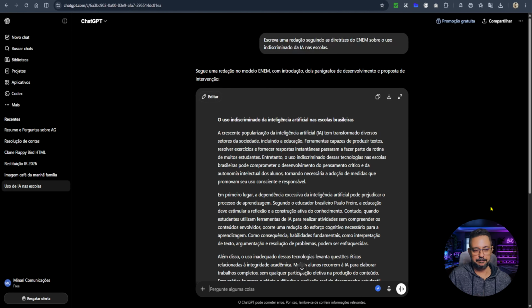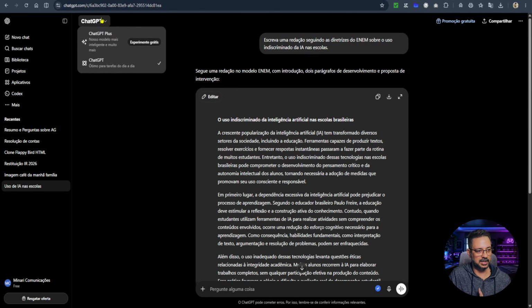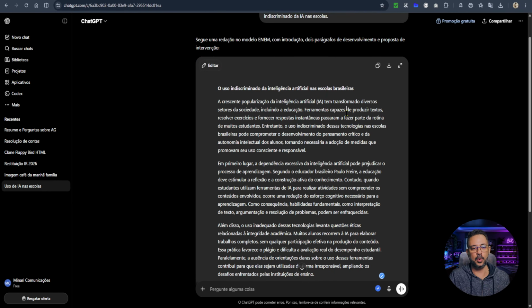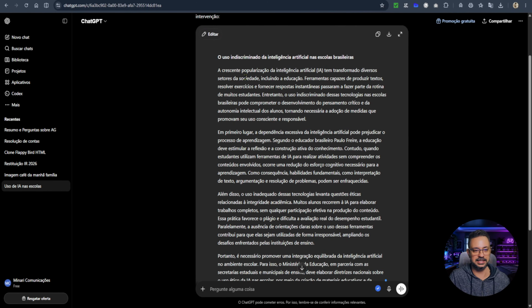First test, starting here with ChatGPT. When you're on a free version, there's no option to choose the model you're going to use. So it just defaults to ChatGPT here. You can't choose between 5, 5.4, more effort, less effort, none of that. The only option you have here is ChatGPT. Then I asked the following: write an essay following the Enem guidelines about the indiscriminate use of AI in schools. It thought for a moment and almost instantly gave me this result here.